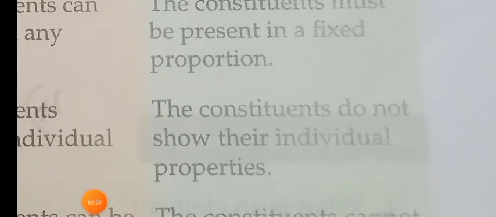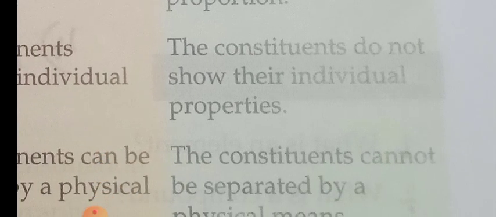Okay, now the next property of the compound is that the constituents do not show their individual properties. After combining into a compound, it will not retain its original property. For example, oxygen is actually a gas, isn't it? After it has combined with hydrogen to form water, it will not behave as a gas in water. Do you understand, children? The constituents of the compounds will not show their individual properties.